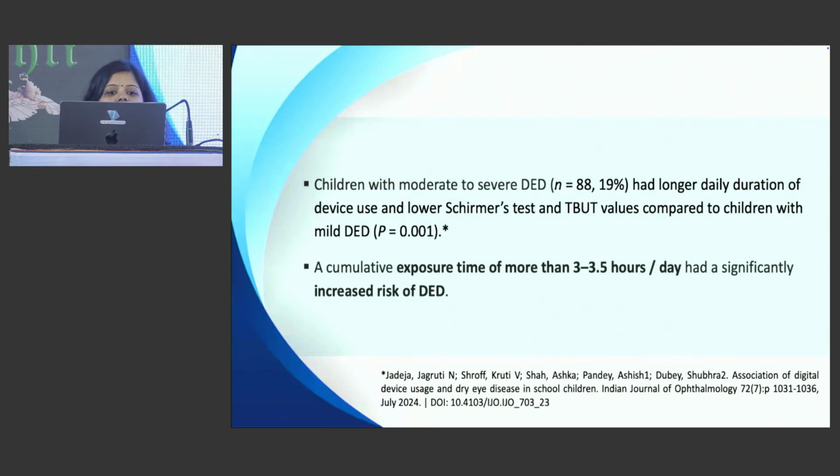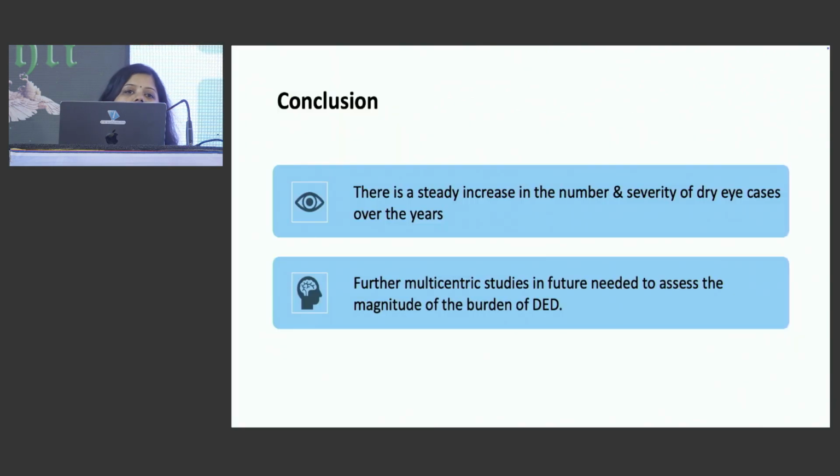Now what about children? In children also, similarly, increased exposure to screen time, especially post-pandemic, is happening, and increase in moderate to severe dry eye was found in children with increased exposure to screen time when compared to children with mild dry eye disease. And exposure time of 3 to 3.5 hours per day had significantly increased risk of dry eye. Coming to the conclusion, there is a steady increase in the number and severity of dry eye cases over the years. We need more multicentric studies in future to really assess the magnitude and burden of dry eye disease.